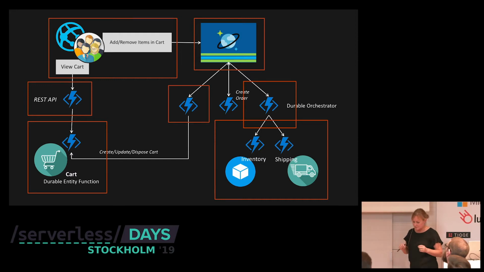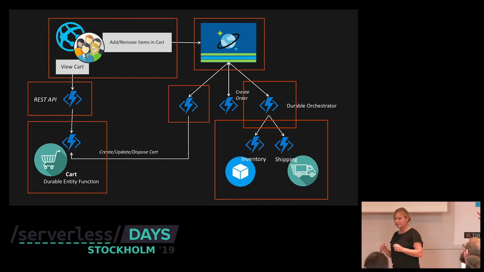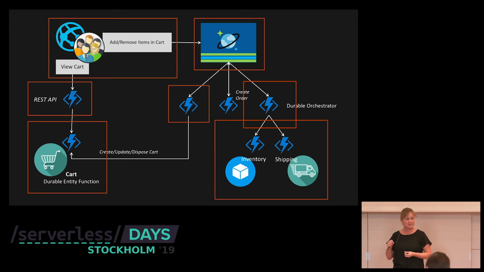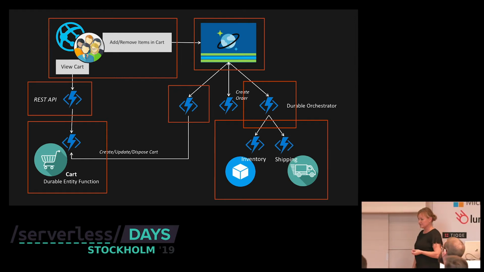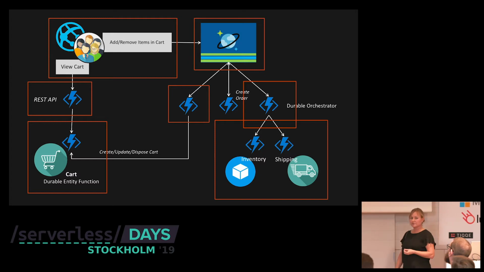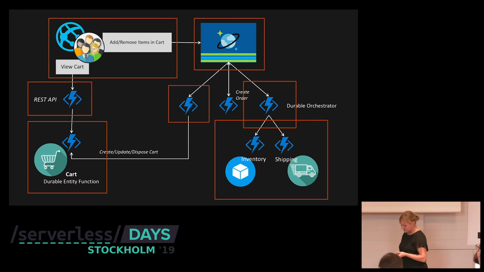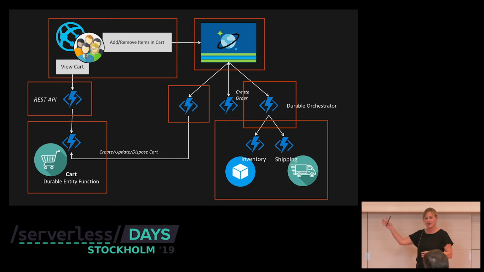This Azure function will trigger, but it will also find out which specific cart are we dealing with, because our carts are made of durable entity functions. The durable entity functions is in general preview, so it's a new feature, and it's very much inspired by the actor model. So out of curiosity, how many of you have been working with actors in here?